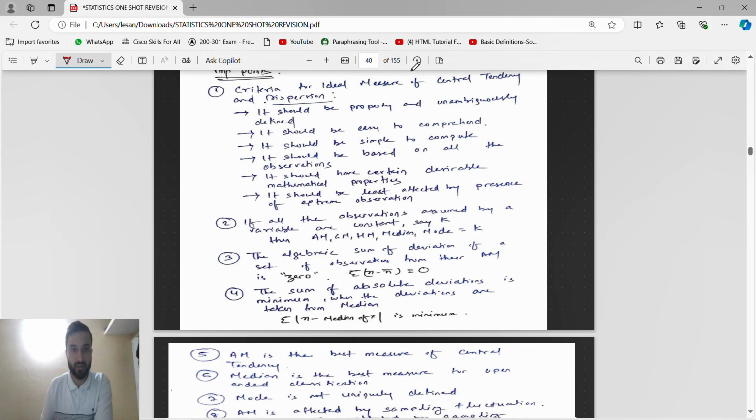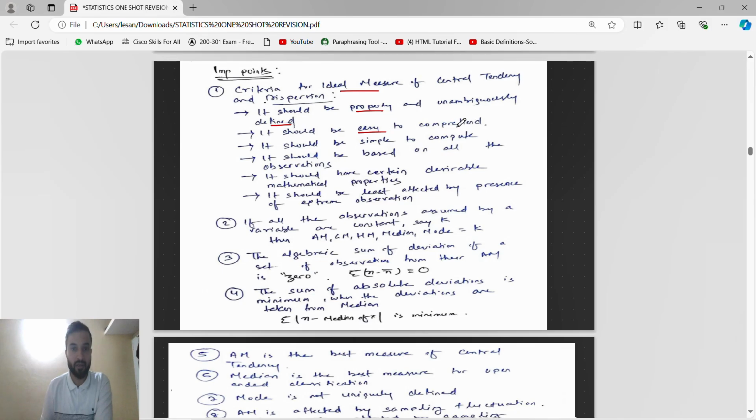The few important points are these. Criteria for an ideal measure of central tendency and dispersion: it should be properly defined, easy to comprehend, simple to compute, and based on all the observations. It should have certain desirable mathematical properties. Guys, this is the criteria for an ideal measure of central tendency or an ideal measure of dispersion. It should also be least affected by the presence of extreme observations.